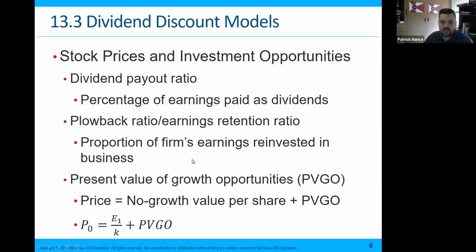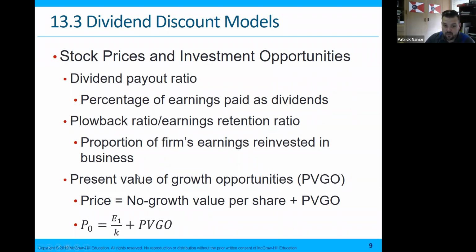All right, stock prices and investment opportunities. The dividend payout ratio is the percentage of all earnings paid out as dividends. This is a method we can use to figure out how much dividends might be, or anticipate the dividends, so we can use one of our discounted models. The plowback ratio, or earnings retention ratio, is the proportion of a firm's earnings reinvested in the business. These are kind of the opposite of one another, right? This is the percentage of earnings that's paid out, and this is the proportion of earnings that are reinvested. In a perfect world, these two should equal 100 in total, because our earnings should only go either back into the business or be paid out as dividends.